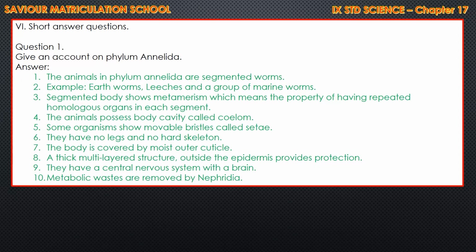Segmented body shows metamerism, which means the property of having repeated homologous organs in each segment, and the animal possesses a body cavity called coelom. Some organisms show movable bristles called setae. They have no legs and no hard skeleton. The body is covered by a moist outer cuticle. A thick multi-layered structure outside the epidermis provides protection. They have a central nervous system with the brain. Metabolic wastes are removed by nephridia. 10 points are there. At least you learn 8 points.